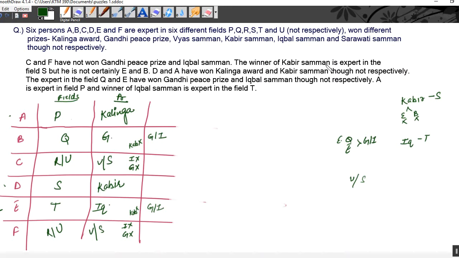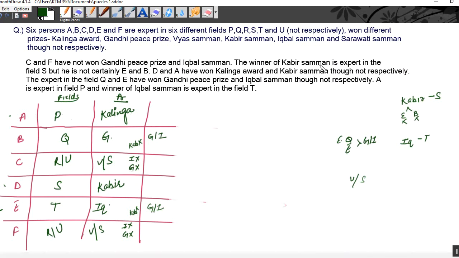The winner of Kabir Samman is expert in the field of S, and he is certainly not E and B. D and A have won Kalinga Award and Kabir Samman.